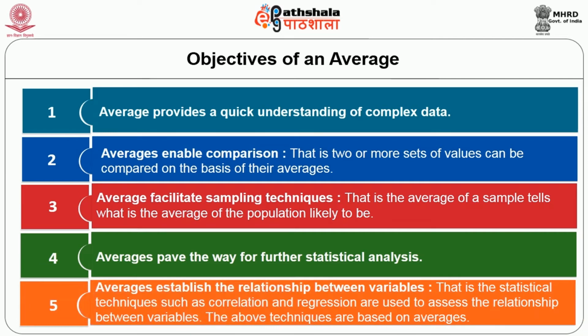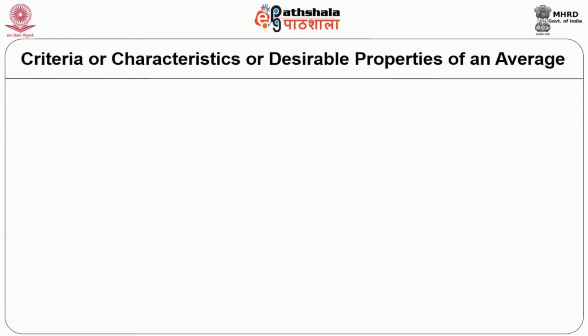Fifthly, averages establish the relationship between variables, that is, the statistical techniques such as correlation and regression are used to assess the relationship between variables. The above techniques are based on averages. Next, let us discuss criteria or characteristics or desirable properties of an average.